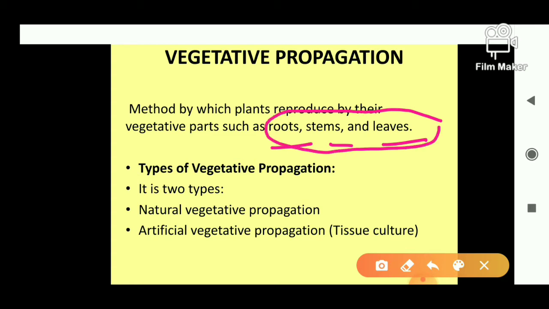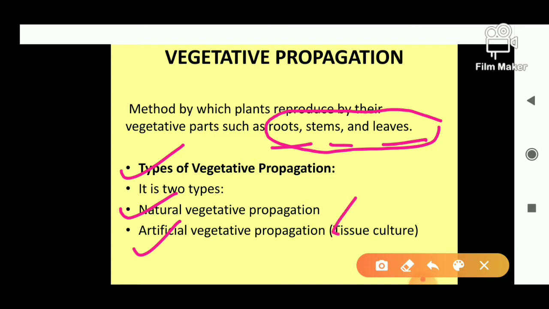Now, types of vegetative propagation. Vegetative propagation is of two types. The first is called natural vegetative propagation, and the second is artificial vegetative propagation. Artificial vegetative propagation may be grafting, layering, and the third one is tissue culture.